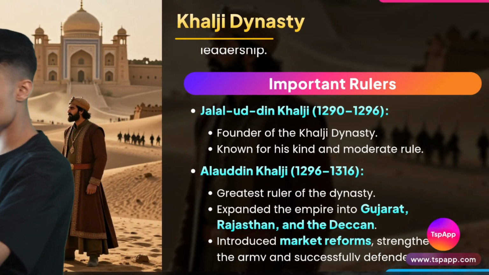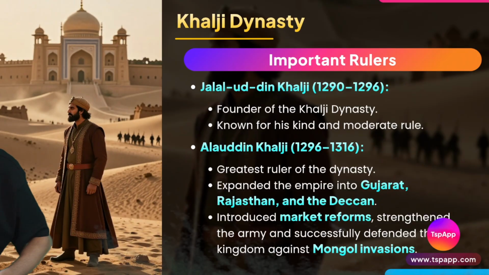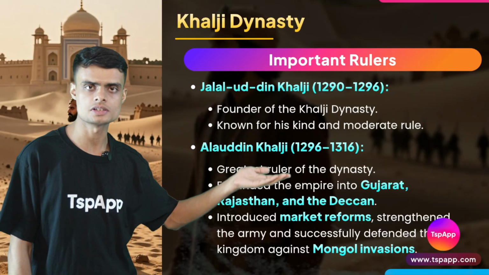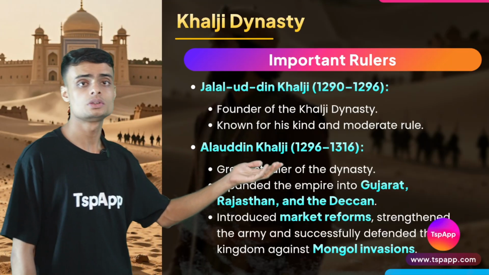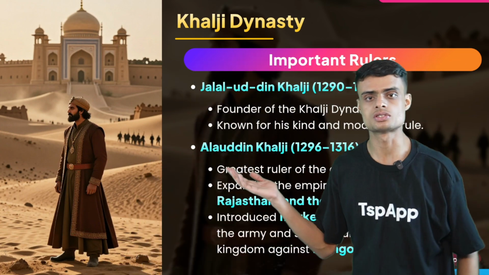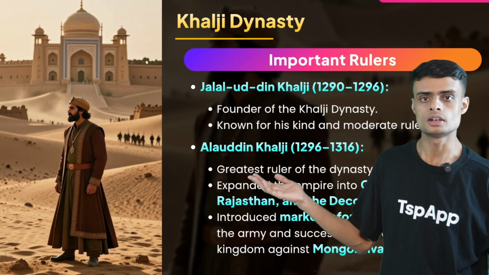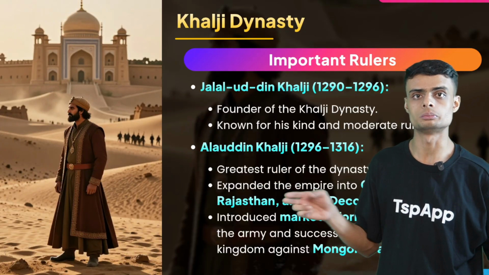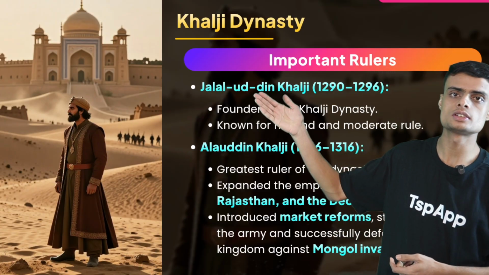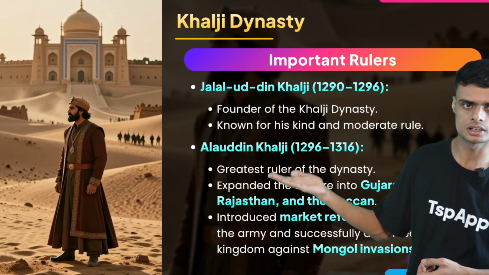We have two rulers given here who would rule over Delhi. First is Jalauddin Khilji, and another is Alauddin Khilji. Alauddin Khilji was famous for being very brutal, very strict, a very dangerous type of ruler, whereas Jalauddin Khilji was totally the opposite.